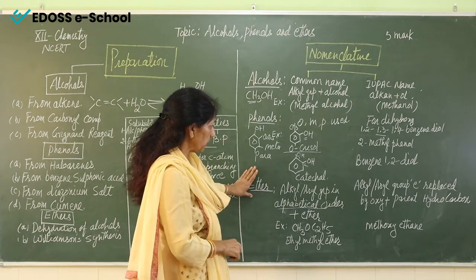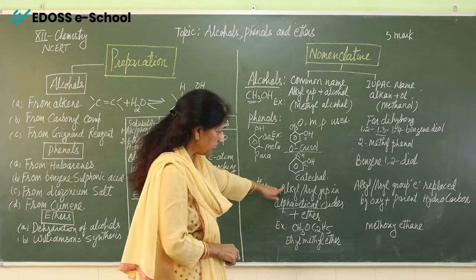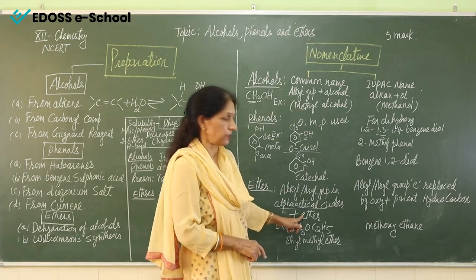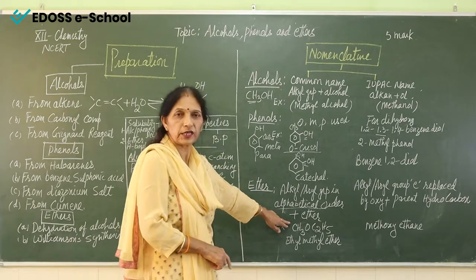So how do we name ether? For the common name, the alkyl groups come first, and then we use the word ether. So the example is this. This is the ether.